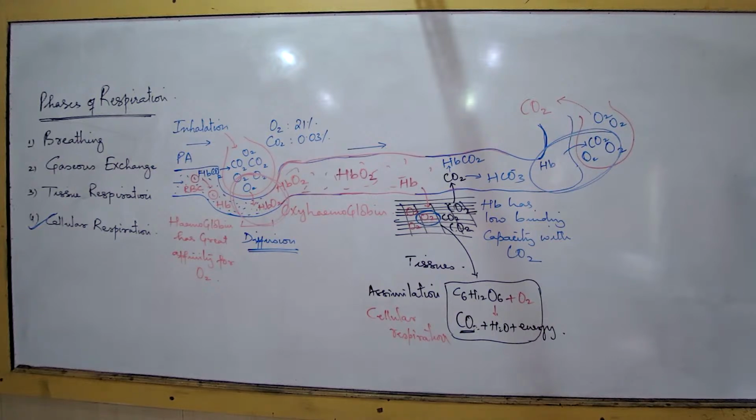Full stop. Blood carries oxygen, same point. Blood carries oxygen in the form of oxyhemoglobin.